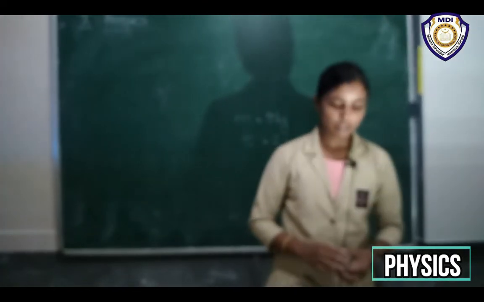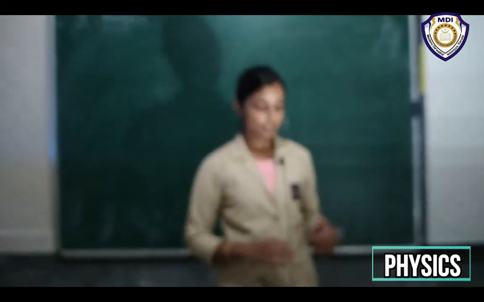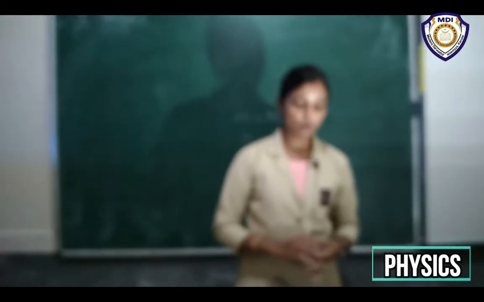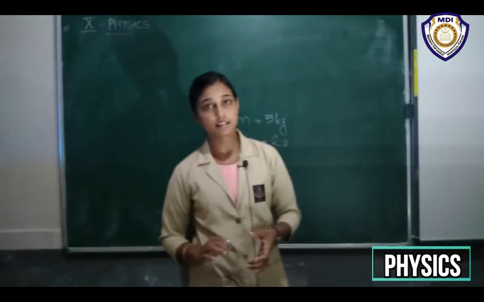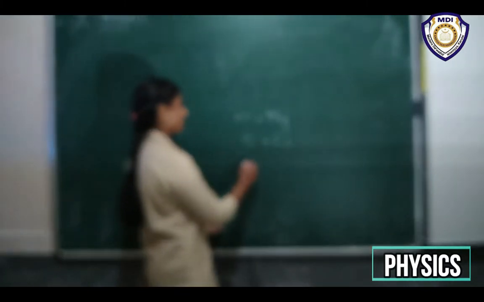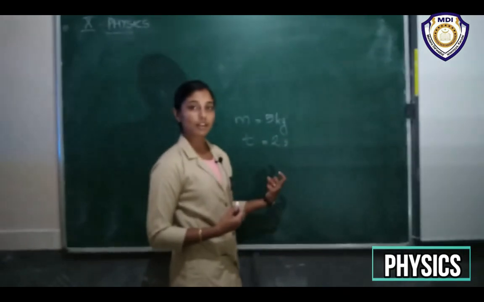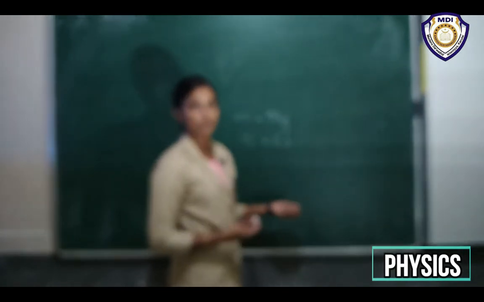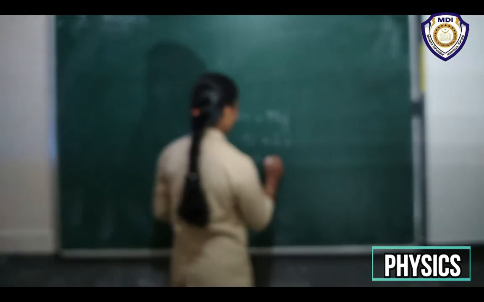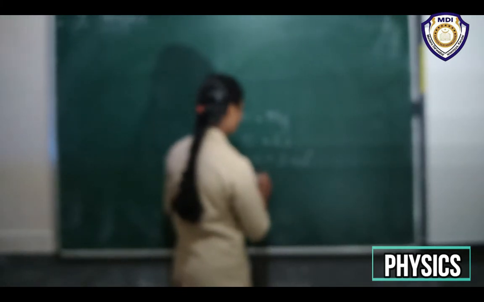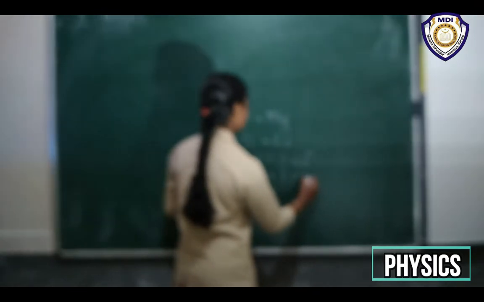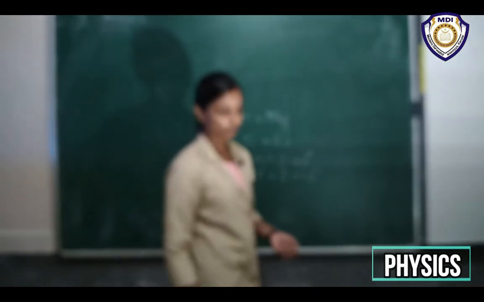And due to this force, it increases the object's velocity from 3 meter per second to 7 meter per second. So we have the 3 meter per second. What is that value? It is its initial velocity, right? So we have 3 meter per second, and also final velocity is given, 7 meter per second, right?